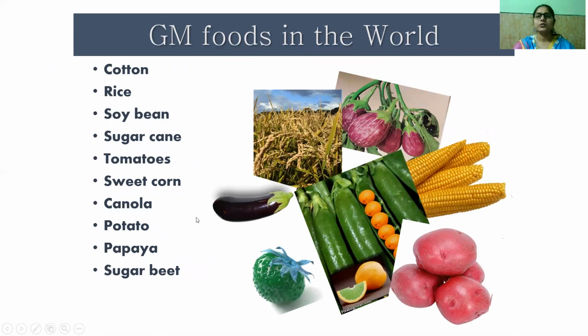Then this is the list of GM foods available in the world. We have genetically modified cotton, rice, also called golden rice, then soybean, sugarcane, tomatoes, sweet corn, an example being Bt corn. Then we have canola, potato, papaya, and sugar beet. These food products are available in the market in the world.